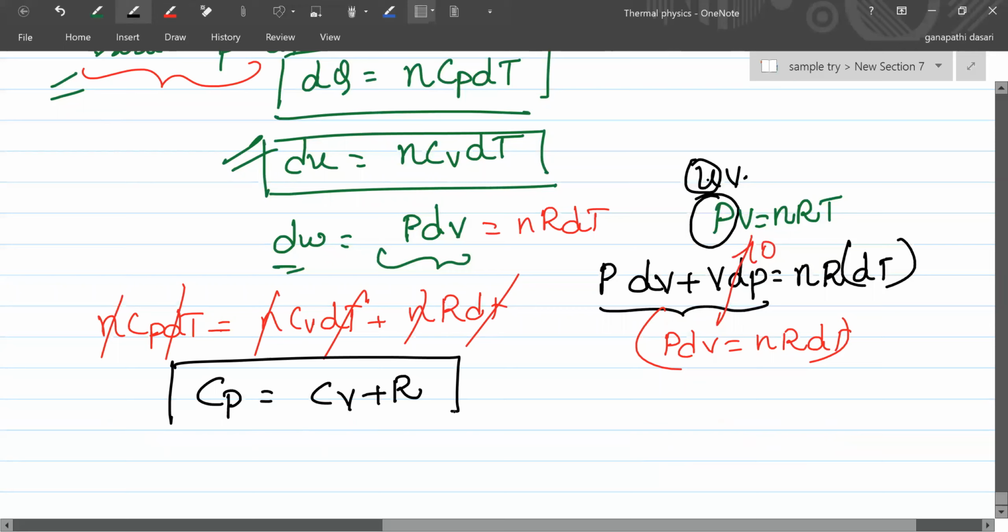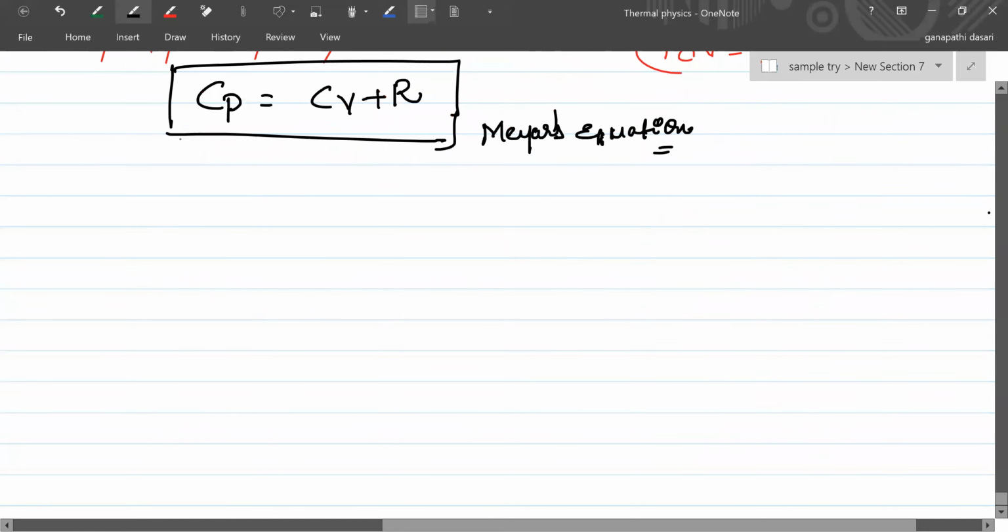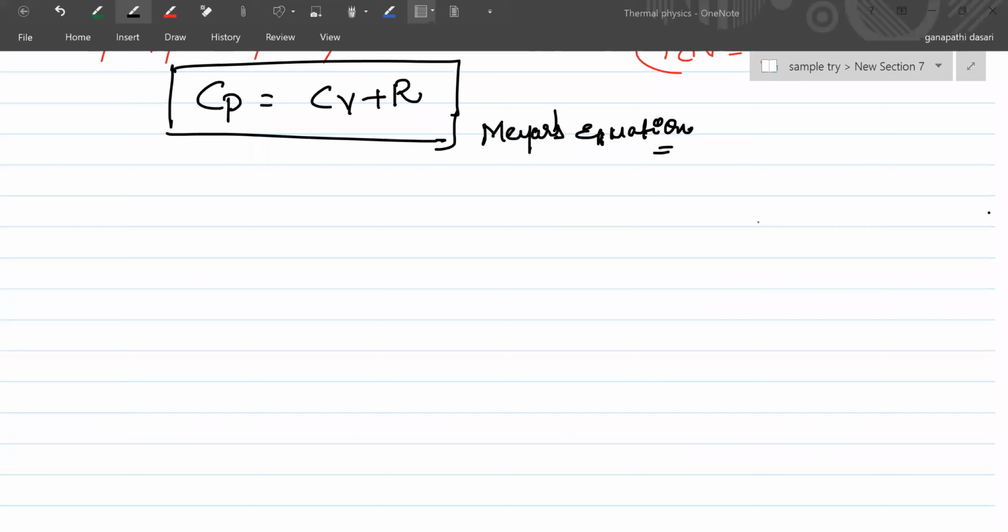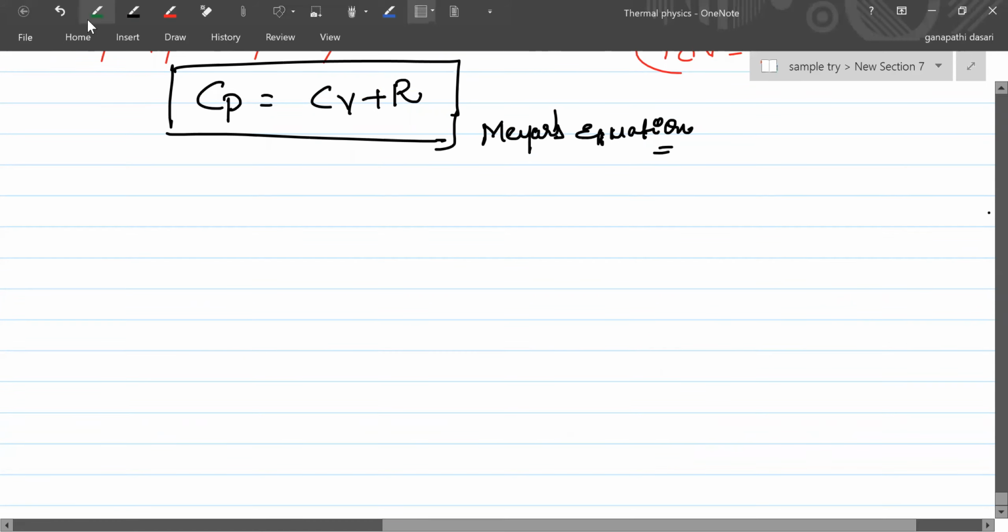This is called Mayer's equation. This is another 5-star equation on which a number of questions are asked in the exam. Cp is equal to Cv plus R. So now, in one exam, they asked this one for nitrogen gas or something.